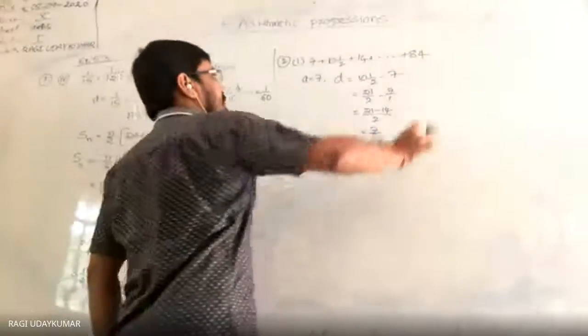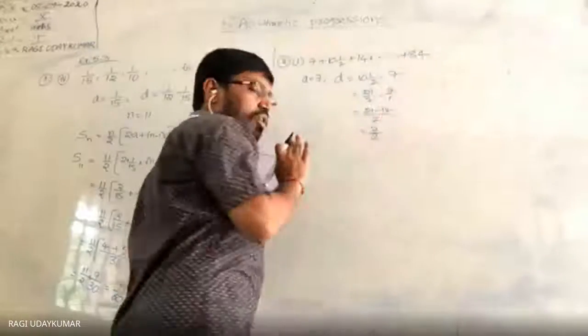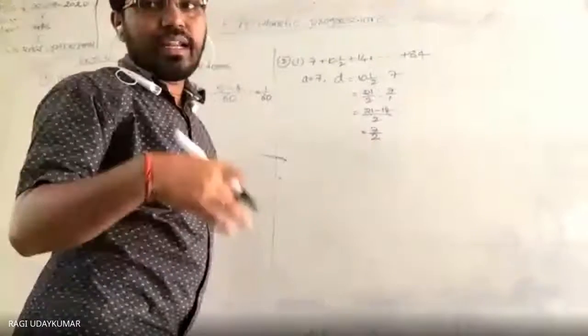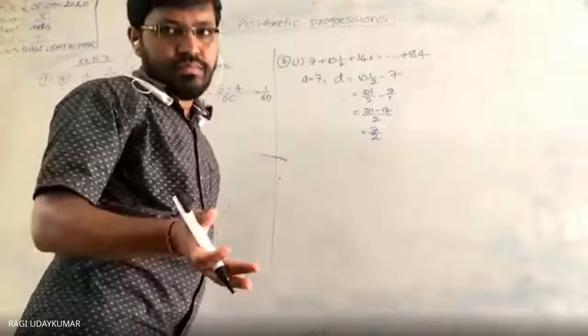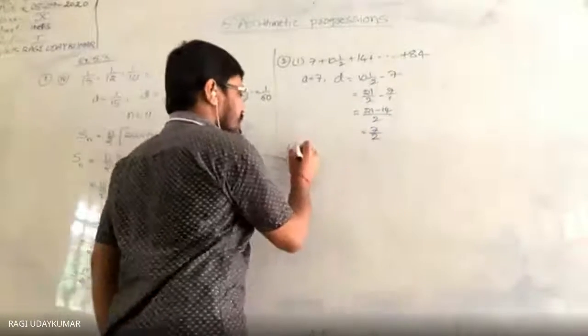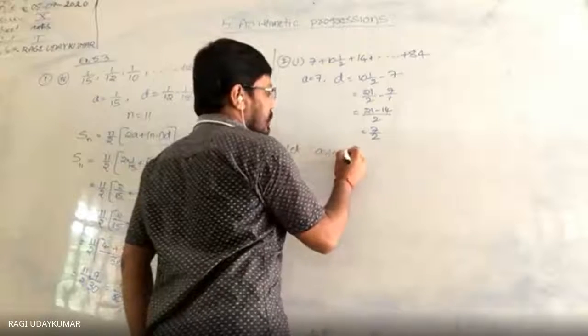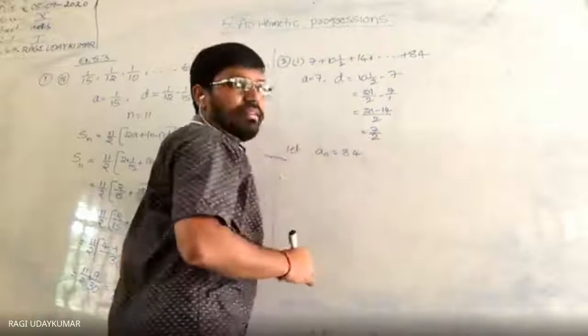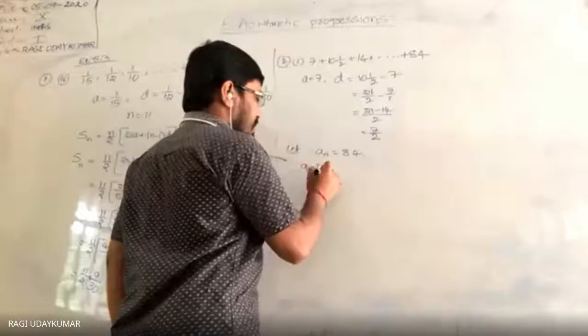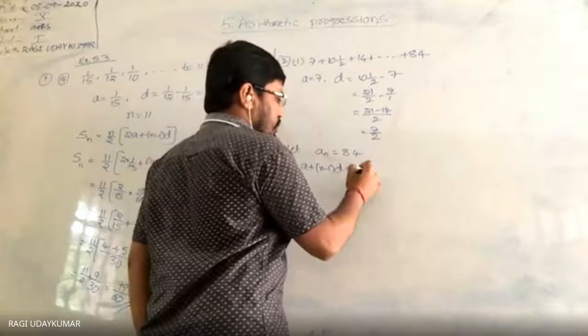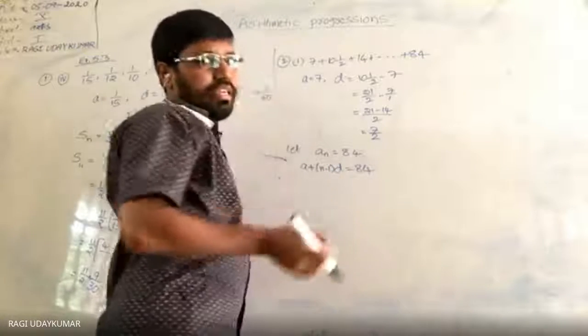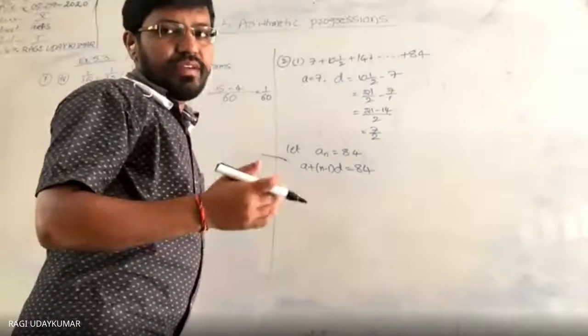Let us consider this term as the nth term. Without knowing the number of terms, you cannot find the sum. So let an equal 84. The nth term an is a plus n minus 1 into d, equals 84. How did you find the n value in the previous exercises?